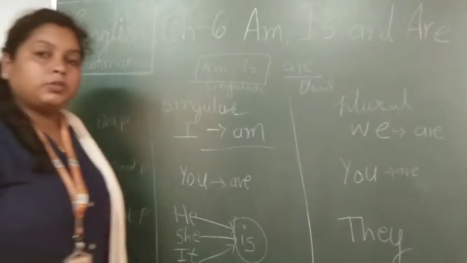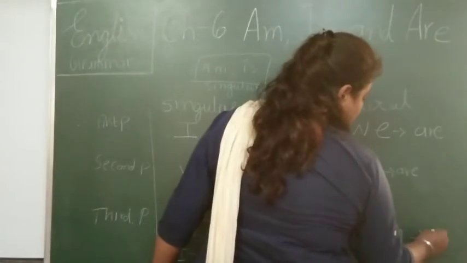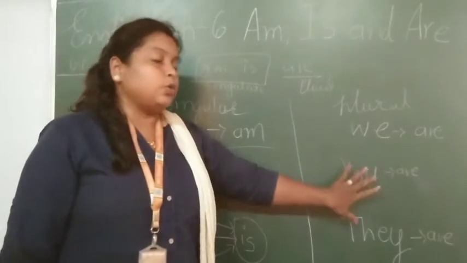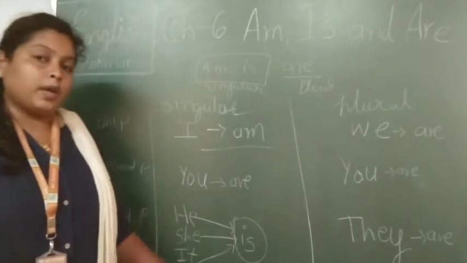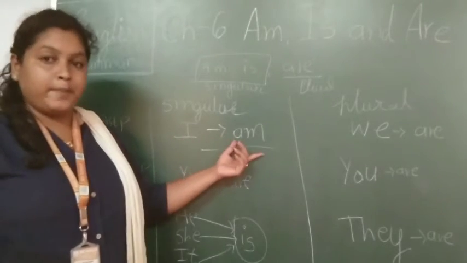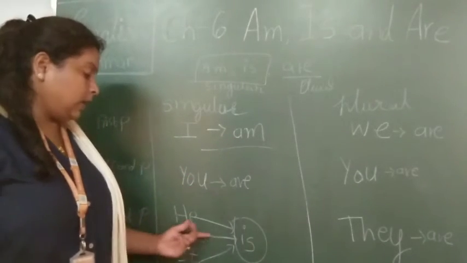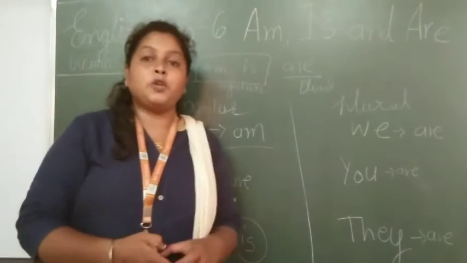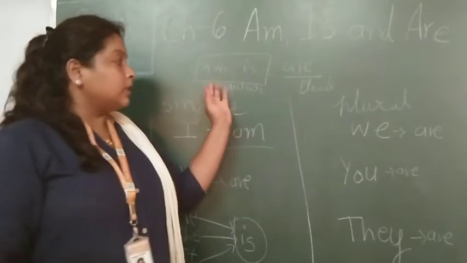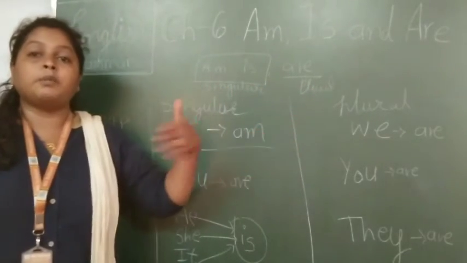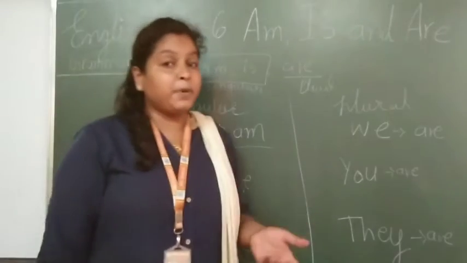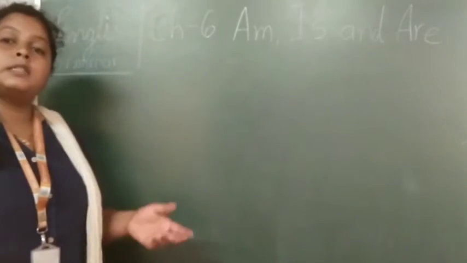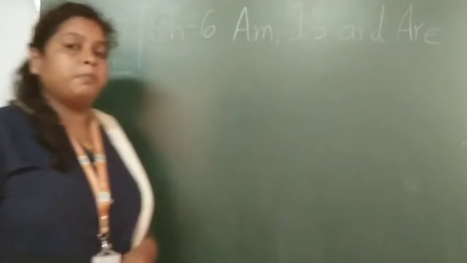And when you are talking about the third person plural, that means they, you are supposed to use are. In short, whenever we are talking about the plural, we are supposed to use are. Okay? And in the singular, I am, you are, he is, she is, it is. So now I have explained to you how you will divide these three forms of the linking verb, we can call them helping verbs, into the different parts. Okay. So let's see the singular forms of the verb be, right?